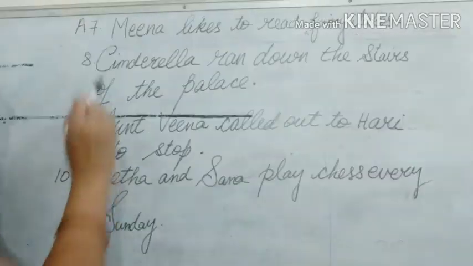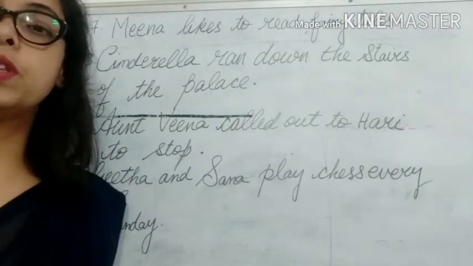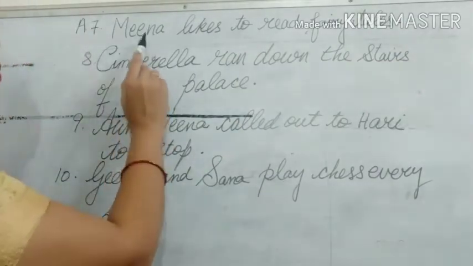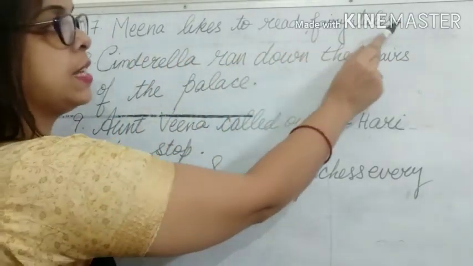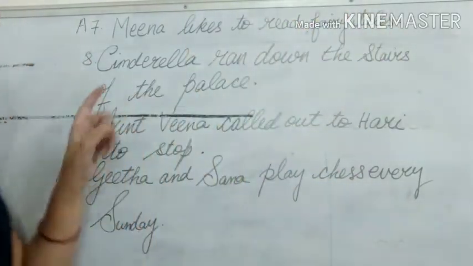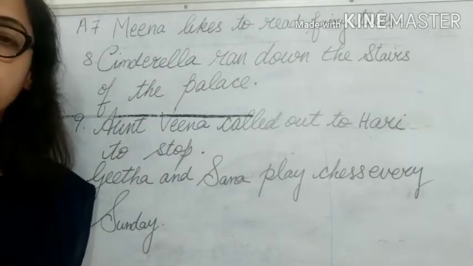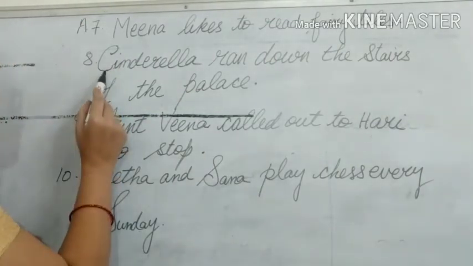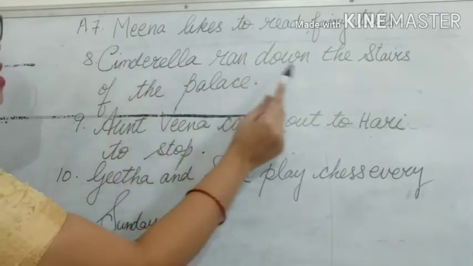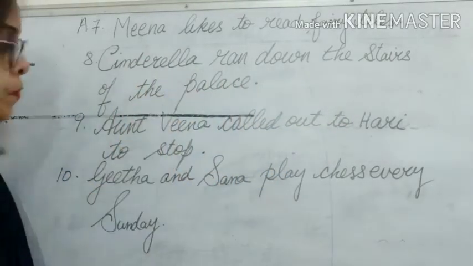Okay. Now seventh one, Meena. Meena is the name of a girl. So write with capital M. Okay. Meena likes to read fairy tales, and after finishing the sentence you will put a full stop. Cinderella, again name of a girl, so it is a proper noun. We will write with capital C. Cinderella ran down the stairs of the palace, and then full stop.